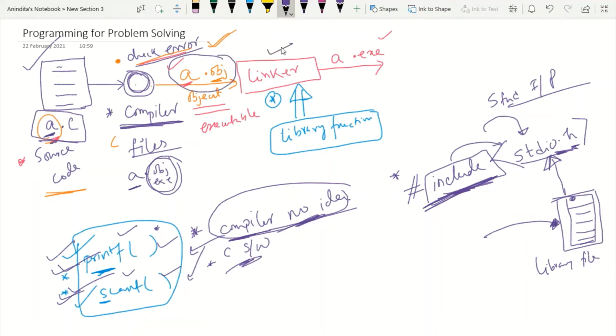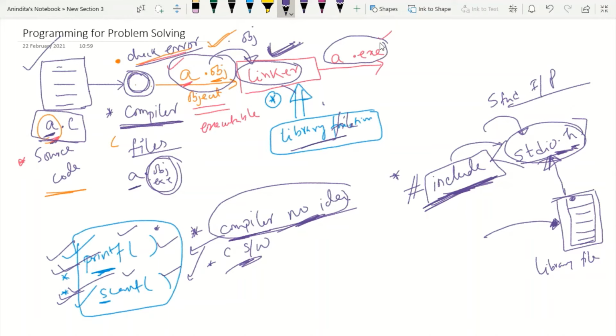Now what does the linker do? This is the point. The linker will take this object file and the library files and link these two things together. The linker will combine the .obj and the library files so that it can create the exe file.